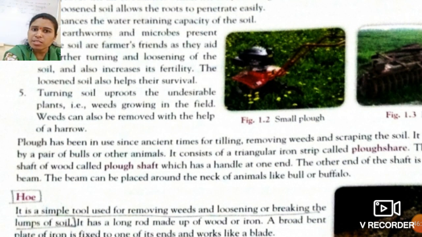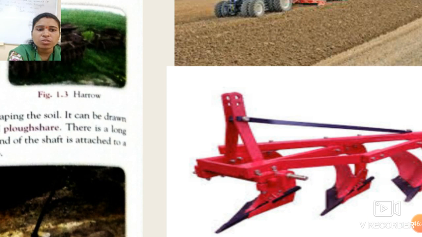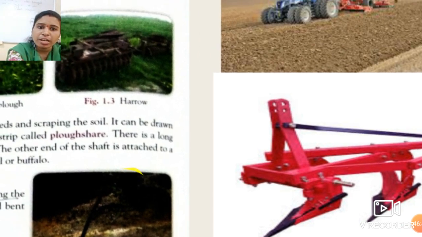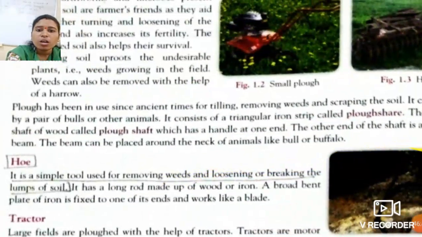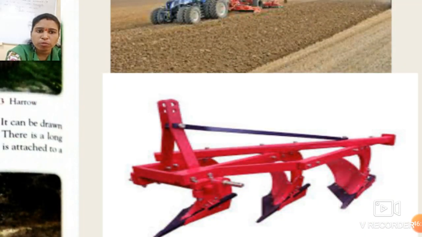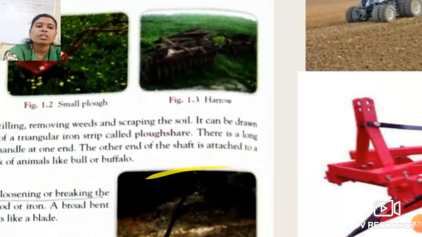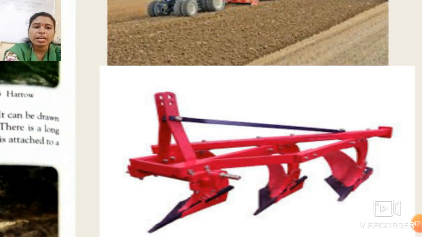So what is the construction of the plough? The plough consists of a triangular iron strip, known as the plough share. See, student, over here, this is the triangular iron strip known as the plough share. There is a long shaft of wood called the plough shaft, which has a handle at one end.